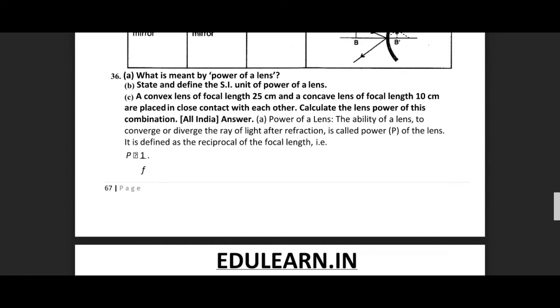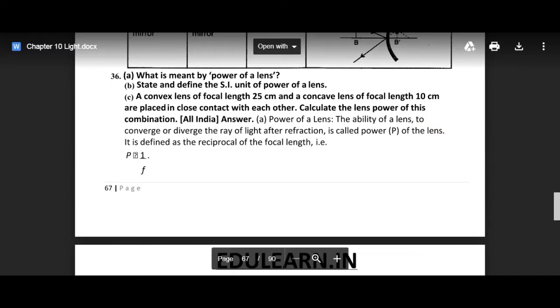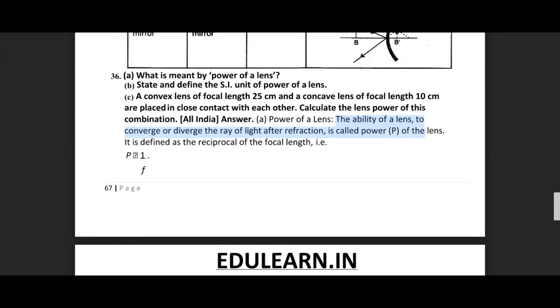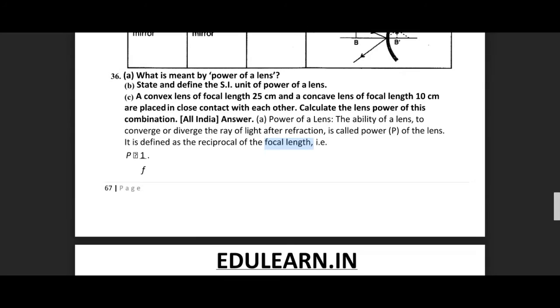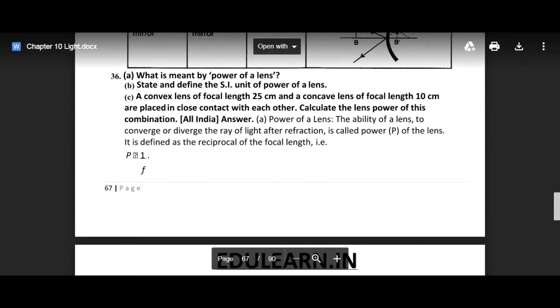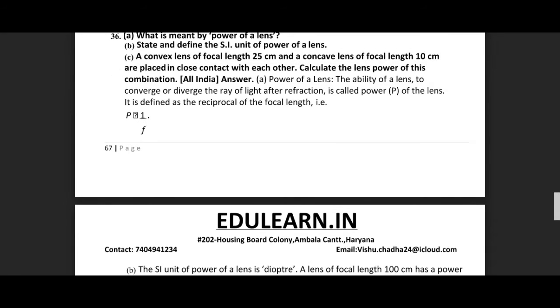State and define the SI unit of power of a lens. So power of a lens is very simple. It is the ability of the lens to converge or diverge the ray of light. Either it will make the rays focus at a point or it will make them diverge, right? So it is defined as the reciprocal of its focal length. But we used to write this as the definition of power: the ability of a lens to converge or diverge the ray of light after refraction. So P is equal to 1 by f.